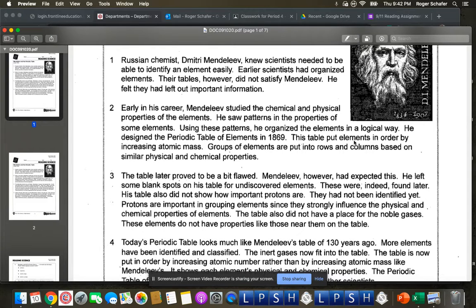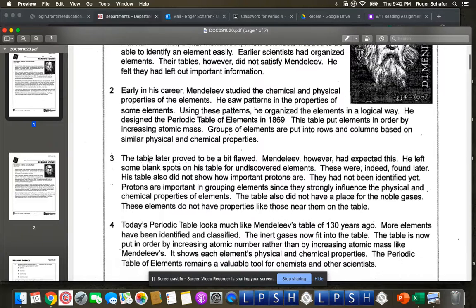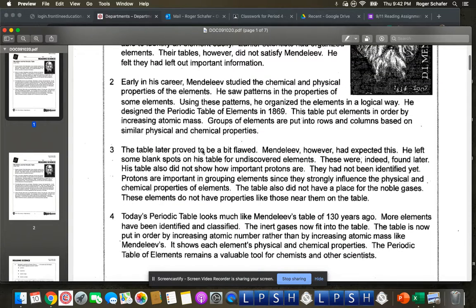This table put elements in order by increasing atomic mass. Groups of elements were put into rows and columns based on similar physical and chemical properties. The table later proved to be a bit flawed. Mendeleev, however, had expected this. He left some blank spots on his table for undiscovered elements. These were, indeed, found later.